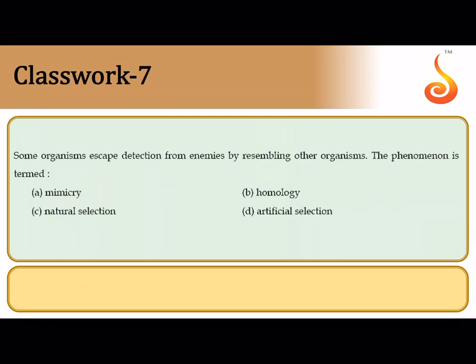Seventh question says, some organisms escape detection from enemies by resembling the other. When you try and resemble the other organism in order to protect yourself from an enemy, then it is referred to as mimicry. It is a classic case of mimicry. So the correct answer to the seventh question is mimicry.